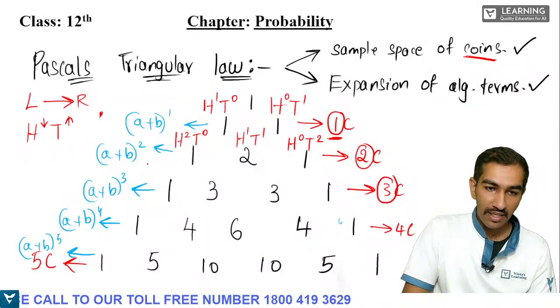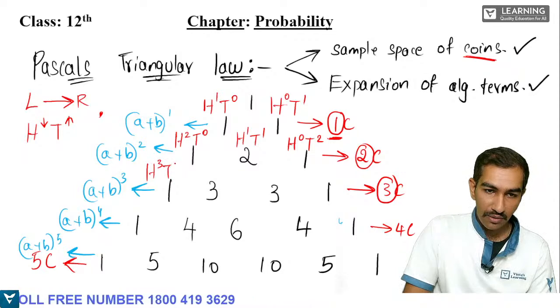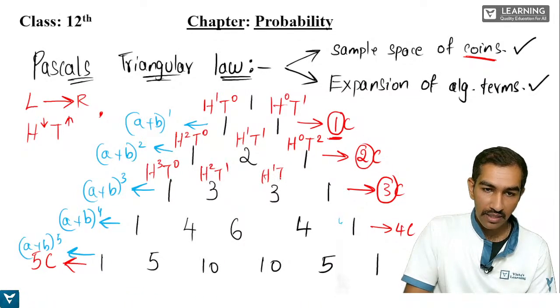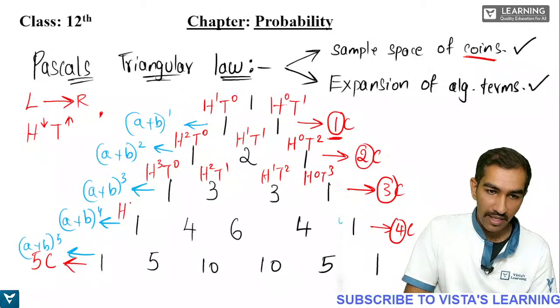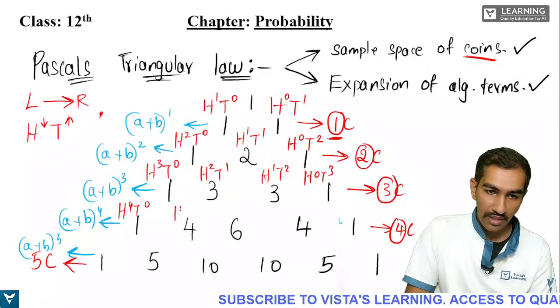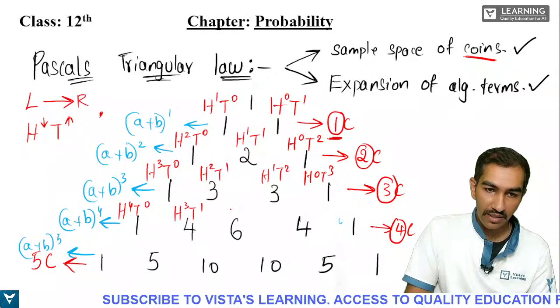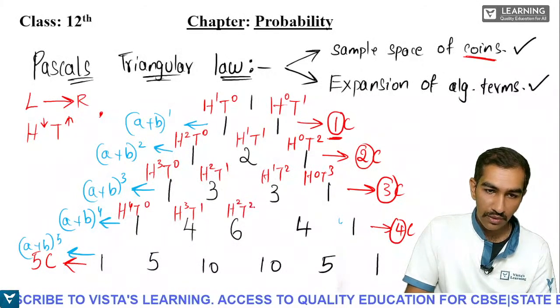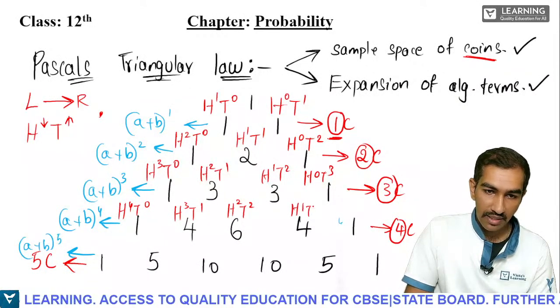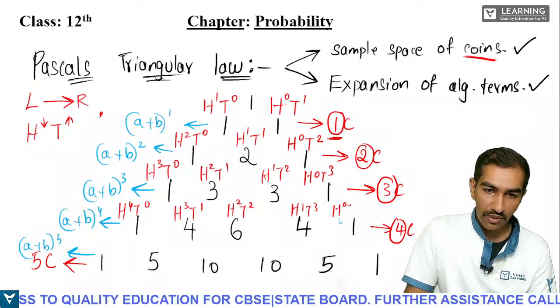So that is nothing but h to the power of 3, t to the power of 0, h2, t1, h1, t2, h0, t3. Here 4 coins are being used. Correct? h4, t0, h3, t1, h2, t2, h1, t3, h0, t4.